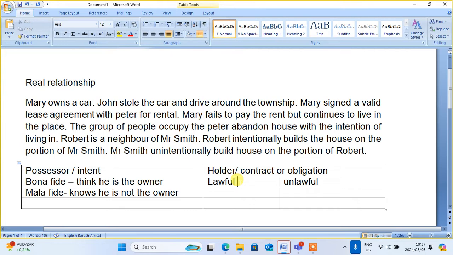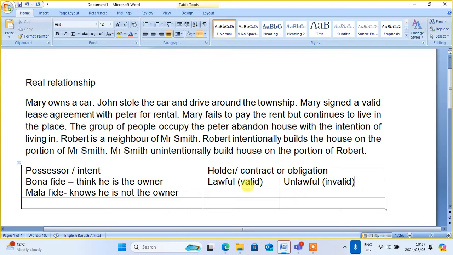Lawful means that such a contract, or lease agreement, is valid. On the other side, if whatever they agree upon is not valid, it's invalid. So those are the two things.